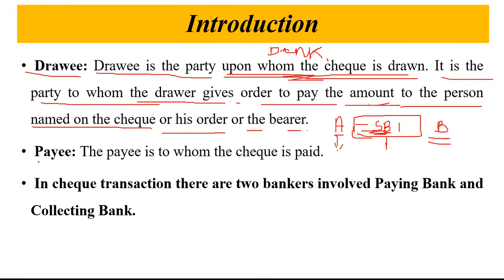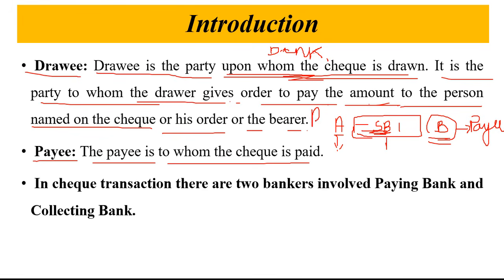And next is the payee. The payee is the person to whom the check is paid, the person who will receive the money. So Mr. B is going to receive the money, so Mr. B is called the payee.